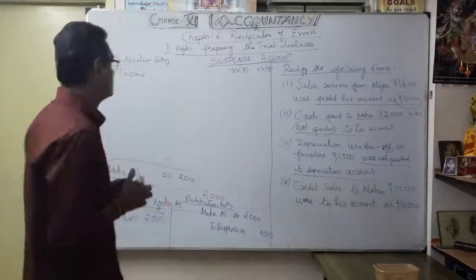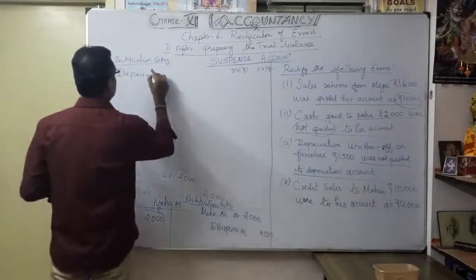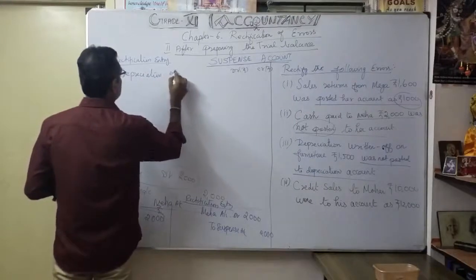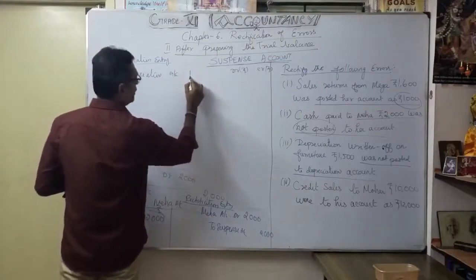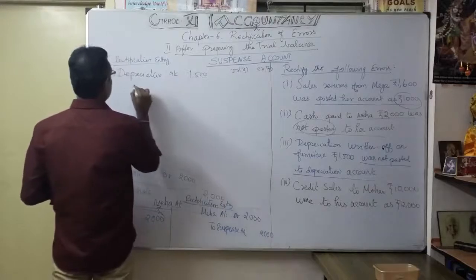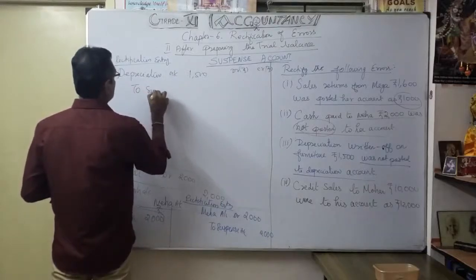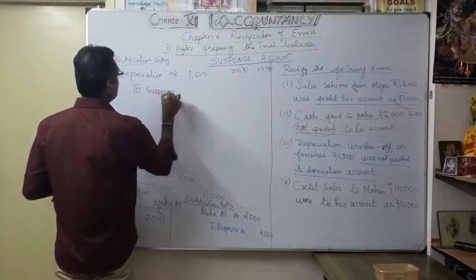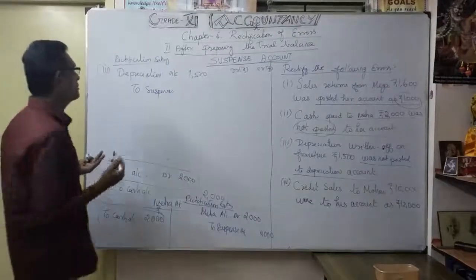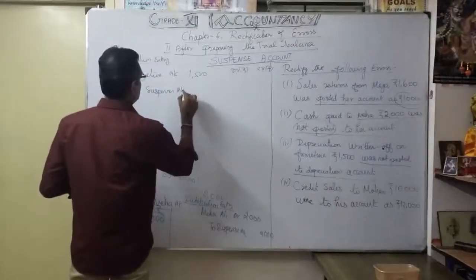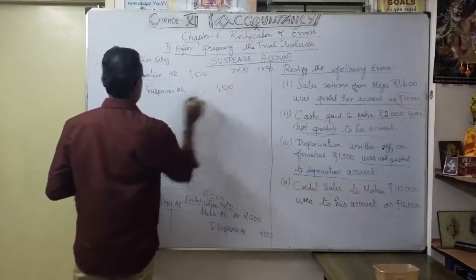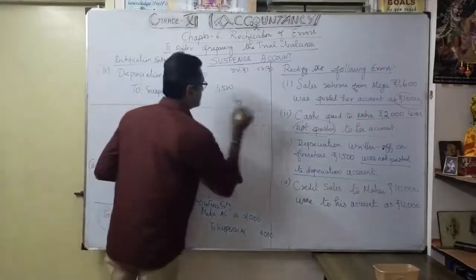Now write depreciation account debit 1500, and the credit part to suspense account, because it is only a one-sided error. So to suspense account 1500. Understood? That is the third one.